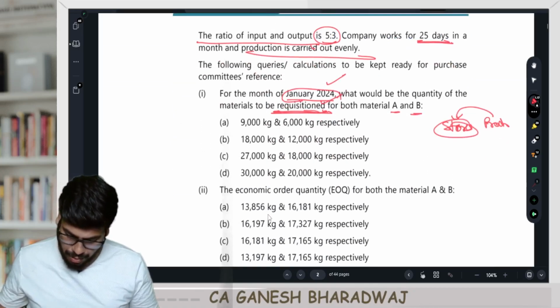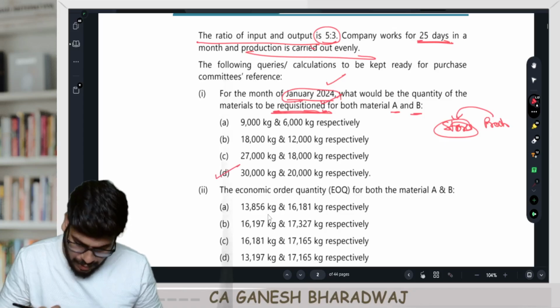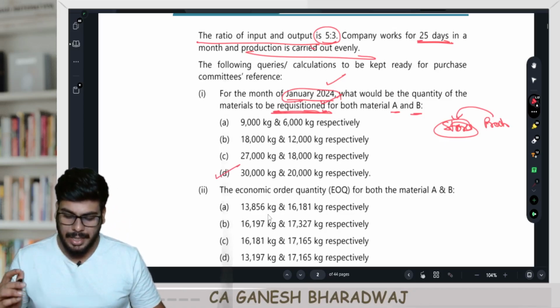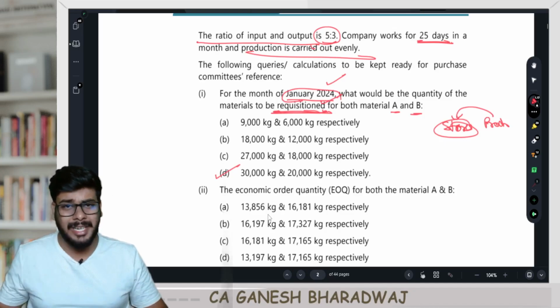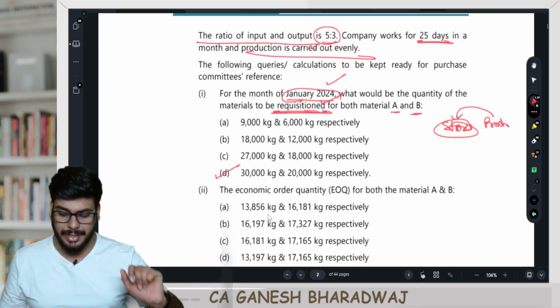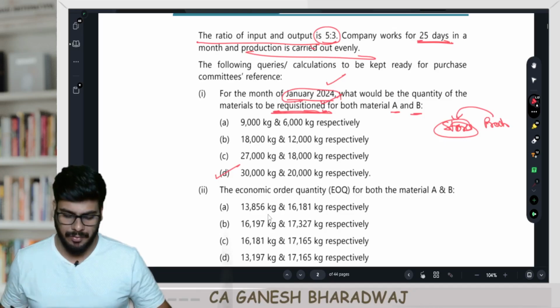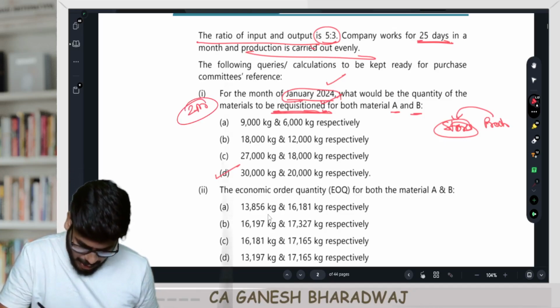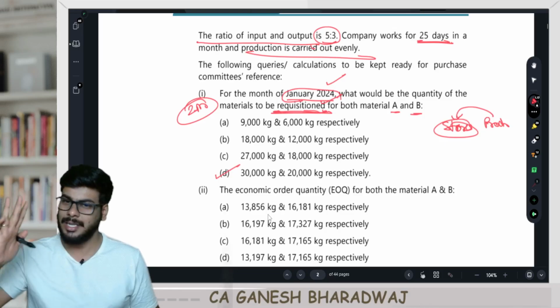So the first one, the answer is D. The total raw materials required is going to be 30,000 kgs of A and 20,000 kgs of B. 2 marks and done. Clear with this, guys? That's about it.